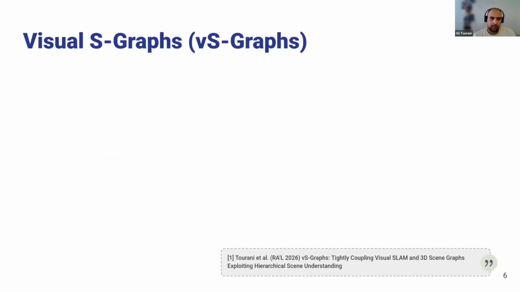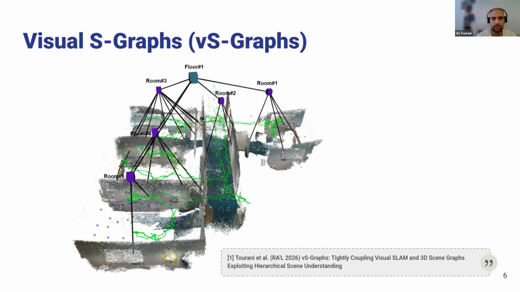So this is what the output of this Visual S-Graph, the system that I'm going to talk about in more detail, would generate for you. This is a model of the environment. It's actually the office set that I'm currently working on. You can see there are a set of rooms, or offices, in the environment, and all rooms shape together floors. Of course, each of these rooms is comprised of some walls that shape that room and lead to the detection of that room.